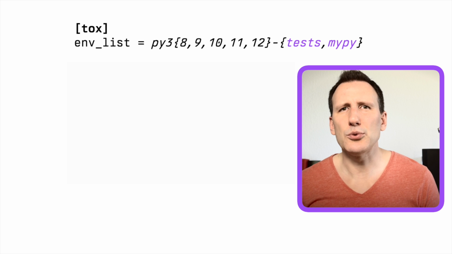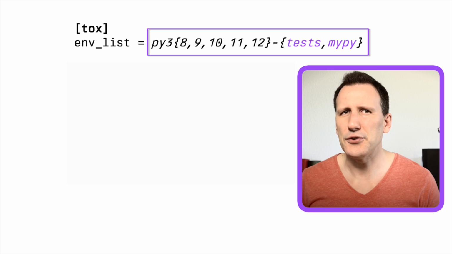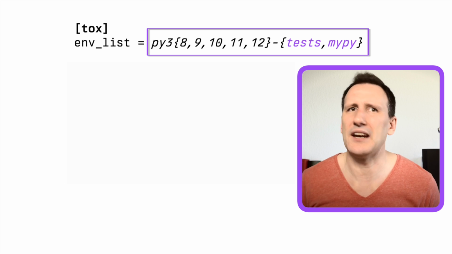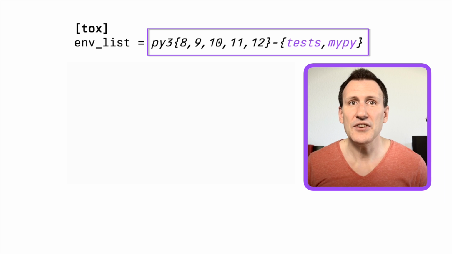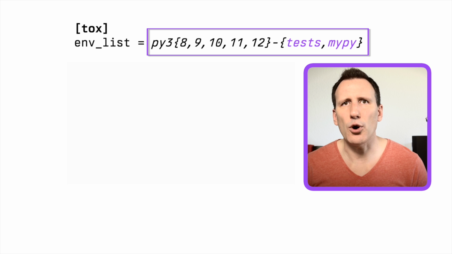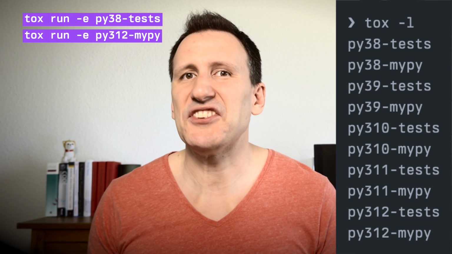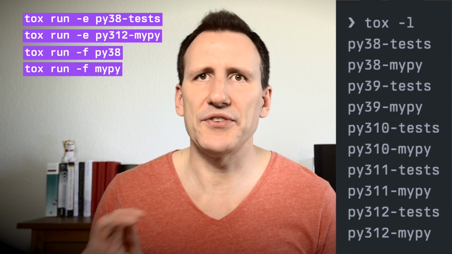Now, I don't know how to explain this kind of patterns to you, but I hope it's somewhat self-explanatory. This gives us 5 times 2 equals 10 environments, and we can list them using tox -l, which is kind of useful to check what's happening if you get entangled in all those patterns. And now you can run any of them by passing their full name to tox run -e. Or as of Tox version 4, by specifying one of the factors with -f.